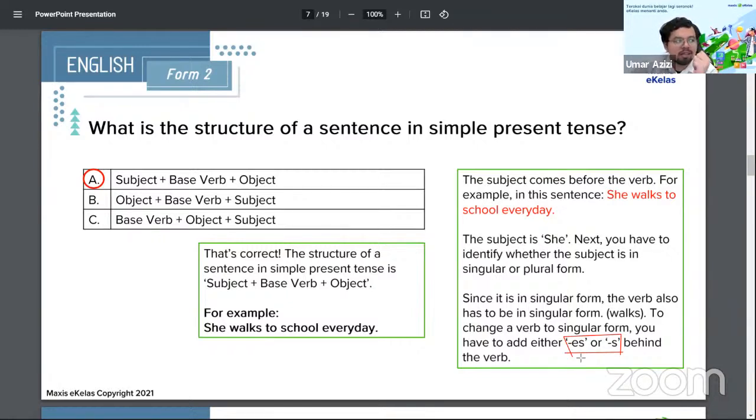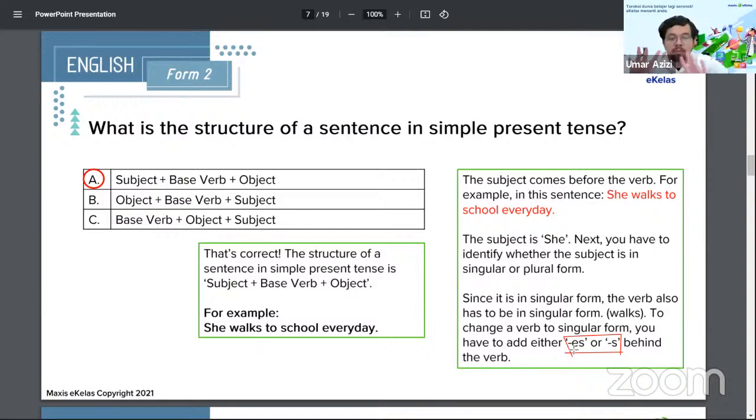So you have to identify in the beginning, before the verb. The things happening before the verb tell you if it's singular or plural. The verb tells you what tense it is: simple present, continuous, past. So these are the things that come into play. So if you're getting overwhelmed now, all I ask you to do is clear your board, clear your mind, and then focus on this one thing first.